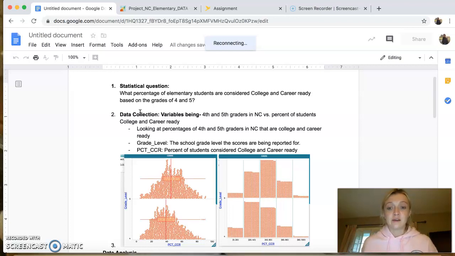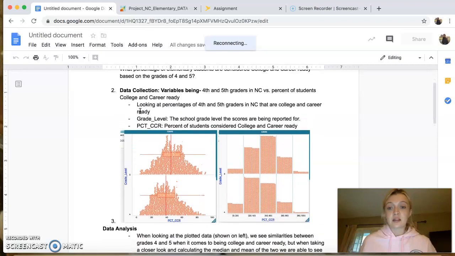The collection of data we have here, the variables were the 4th and 5th graders of North Carolina, and that was versus the percent of students that are college and career ready based on those grade levels. We were looking for percentages of 4th and 5th graders in North Carolina that are college and career ready.